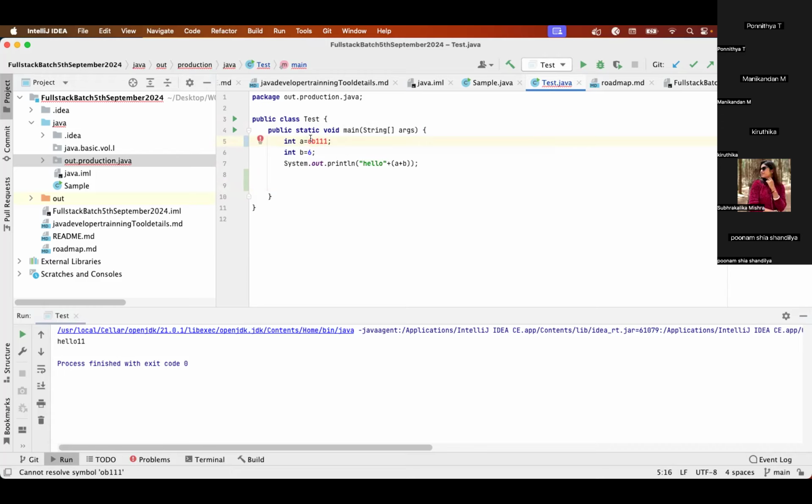Okay. What is the benefit? Whatever program we are writing, it all gets converted to low level. Even if we are writing high level here, it will get converted to low level, but we don't have to take care of that tension. That depends upon the operating system, and your JVM will take care of that part.